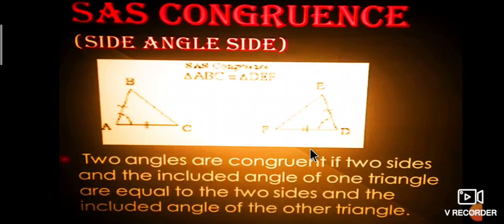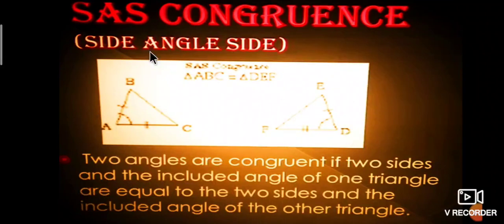We are discussing some important congruency postulates. One triangle is superimposed on the other triangle. Such triangles are called congruent triangles.